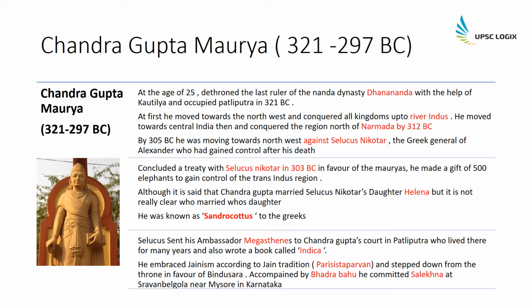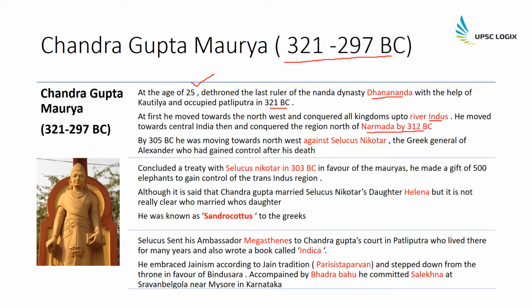Let us have a look at Chandragupta Maurya's history first, and he ruled from 321 to 297 BC. He gained the throne at the age of 25 after he dethroned the last Nanda ruler Dhanananda in 321 BC with the help of Kautilya, and at first he moved towards northwest and conquered all the kingdoms up to river Indus, and later on moved towards central India and conquered the region north of Narmada by 312 BC.